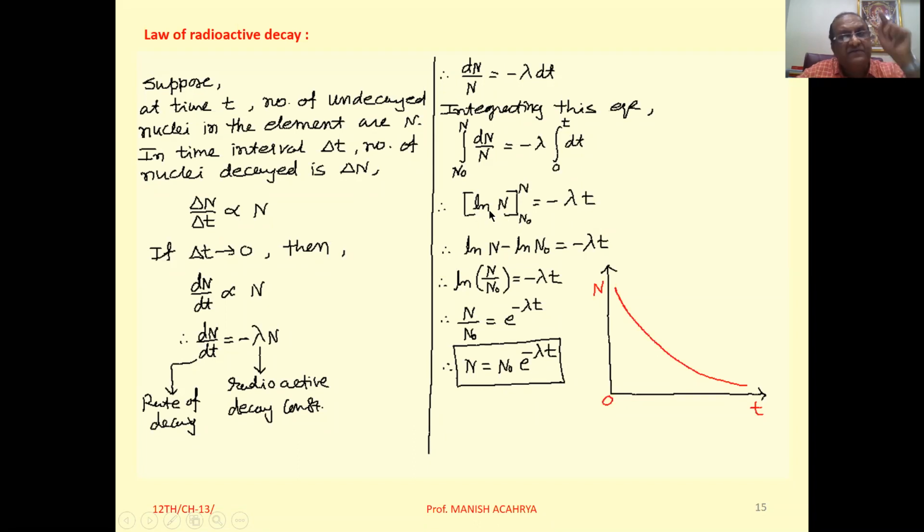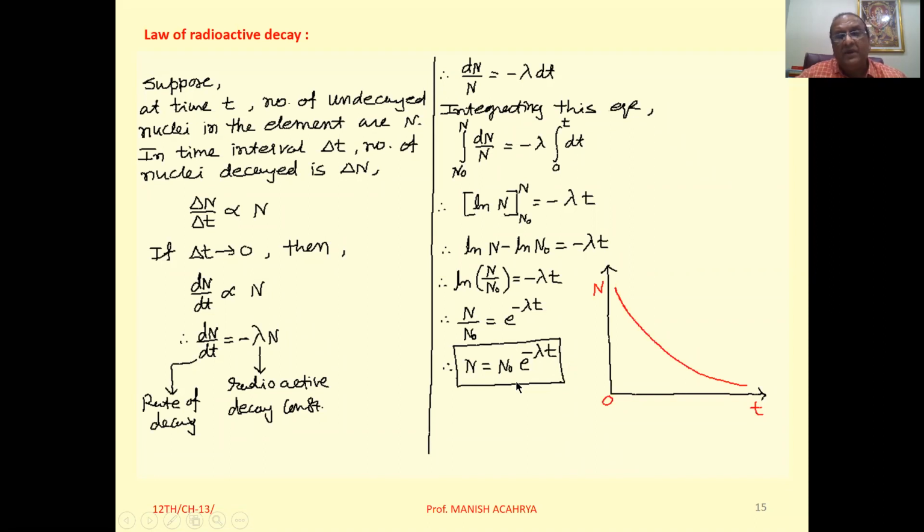Now on the left hand side, if we substitute the limits, first N equal to N, the upper limit, then minus N equal to N0, the lower limit. So we can write ln N minus ln N0 equal to minus lambda into t. So ln N upon N0 equal to minus lambda into t. Therefore N upon N0 is e raised to minus lambda t. So N equal to N0 e raised to minus lambda t, and this is called the law of radioactive decay.